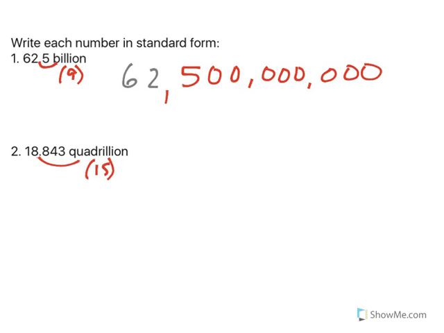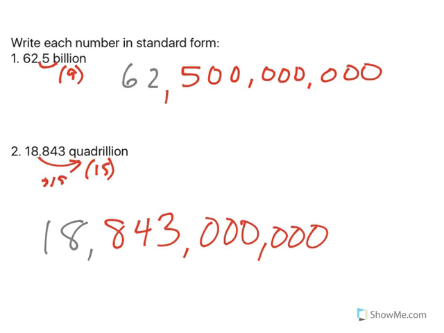In number 2, we've got quadrillion, which is 15. So I'm going to take my decimal and I'm going to move it 15 places to the right. So I start with the 18. And then I go 15 places. 1, 2, 3, because those are to the right of the decimal. 3, 4, 5, 6, 7, 8, 9, 10, 11, 12, 13, 14, 15. Basically, if you can count, you can do these. Right? Believe.